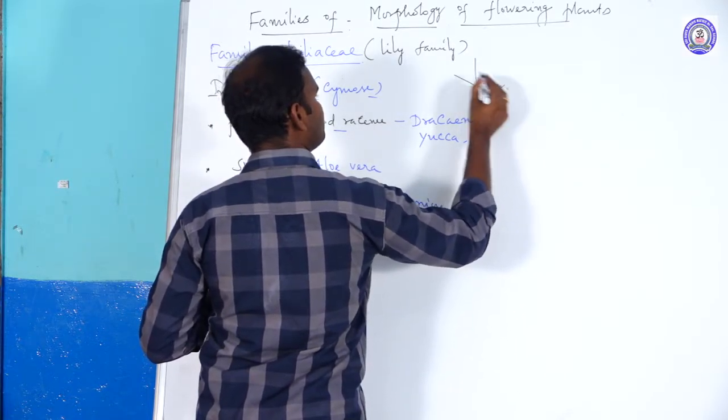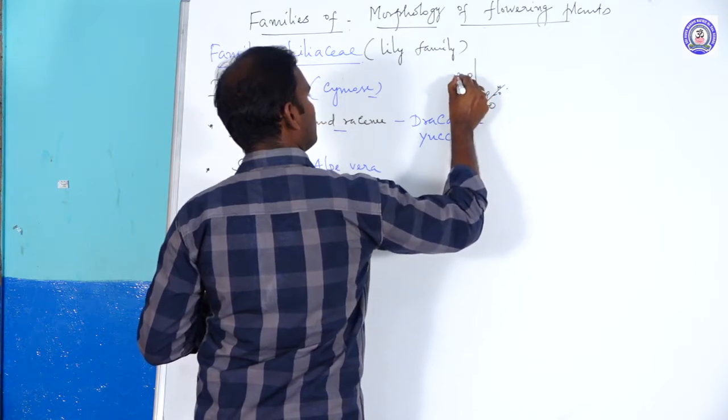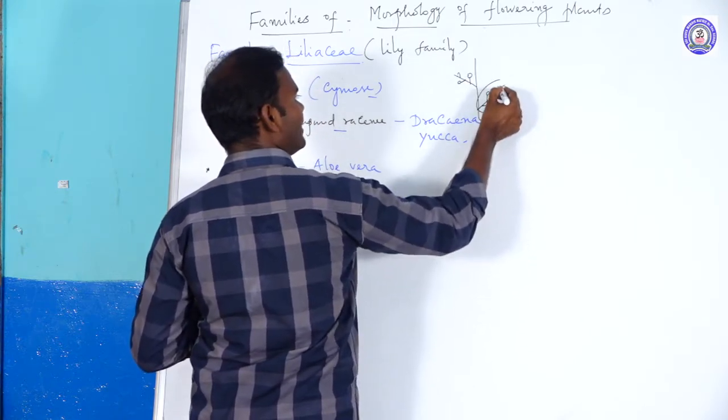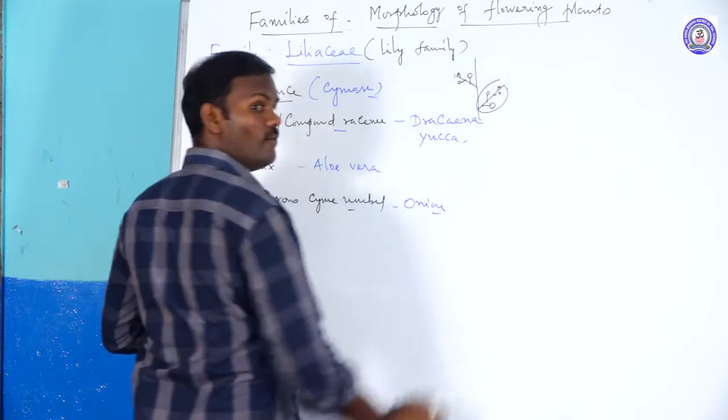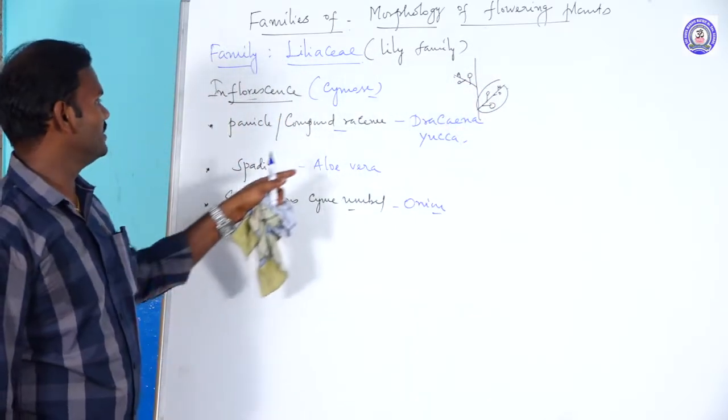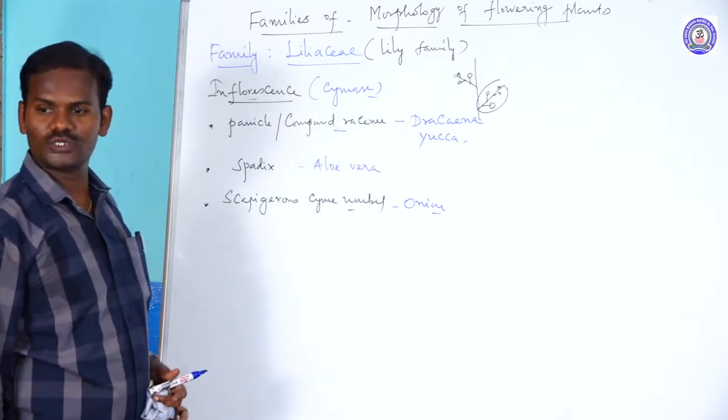This is a simple raceme. Older flowers are at the base, young flowers at the apex. So, totally it is called a compound raceme. It is also called panicle. It is seen in Dracaena and Yucca.